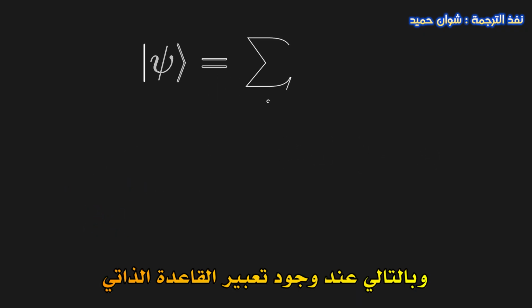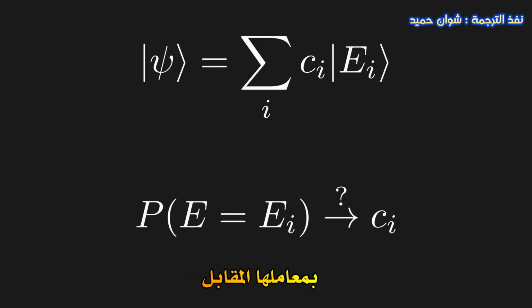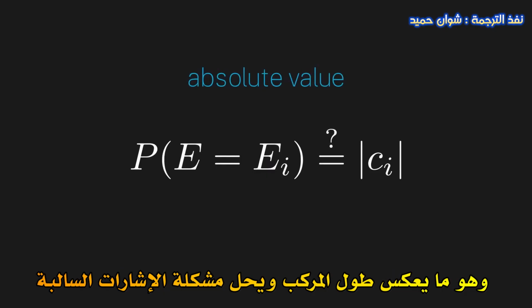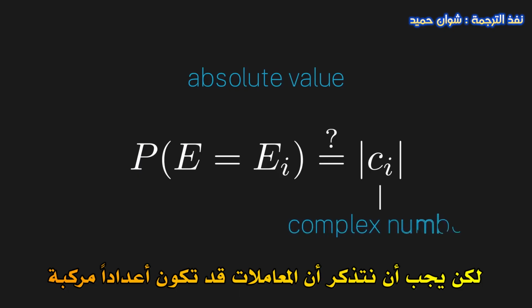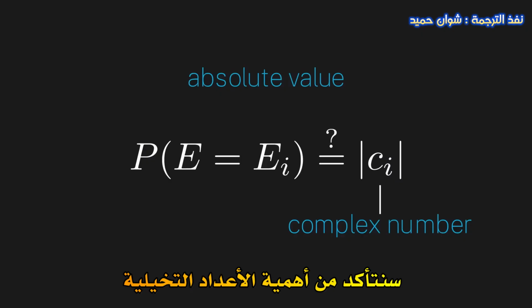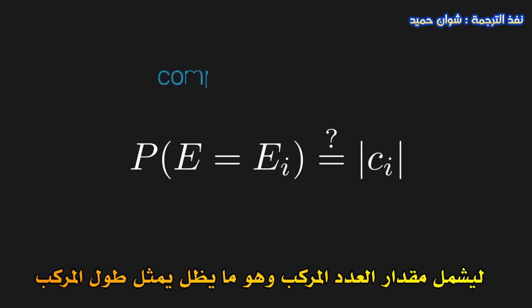So, given an eigenbasis expansion, we want to relate the probability of getting a certain value to the corresponding coefficient of that value. Our first guess might be to take the absolute value of the coefficient. This captures the length of the component while taking care of the case when it may be negative. But remember, we could very well have complex number coefficients, and when we derive the Schrödinger equation, we'll see that we need imaginary numbers. So we can generalize this absolute value to the magnitude of the complex number, which should still capture the length of the component.